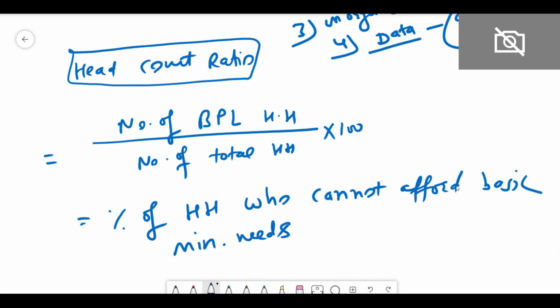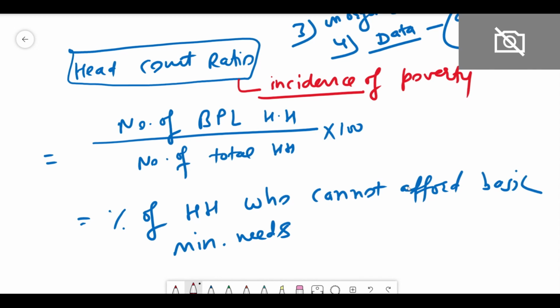This head count ratio actually tells the incidence of poverty. So if you hear the term incidence of poverty, it basically means head count ratio only, or this is also called the magnitude of poverty.